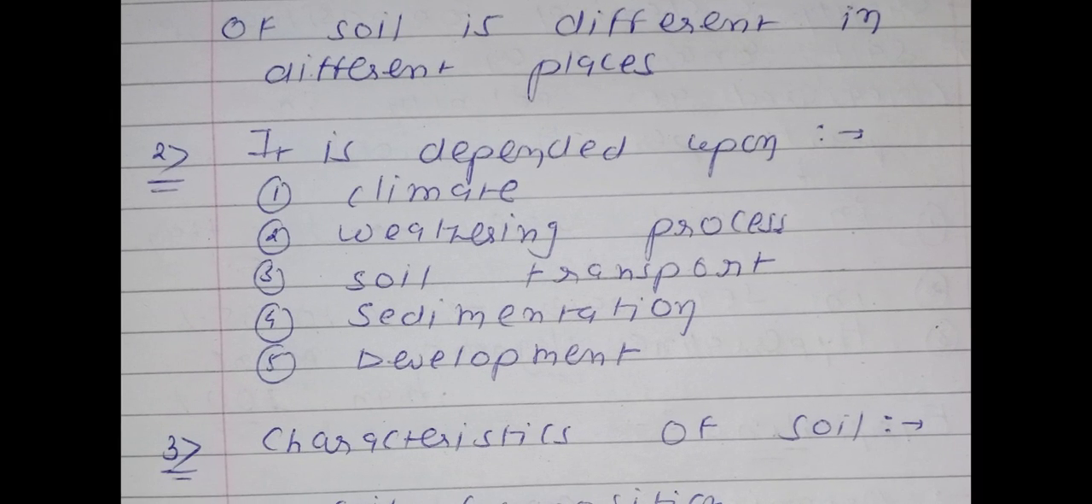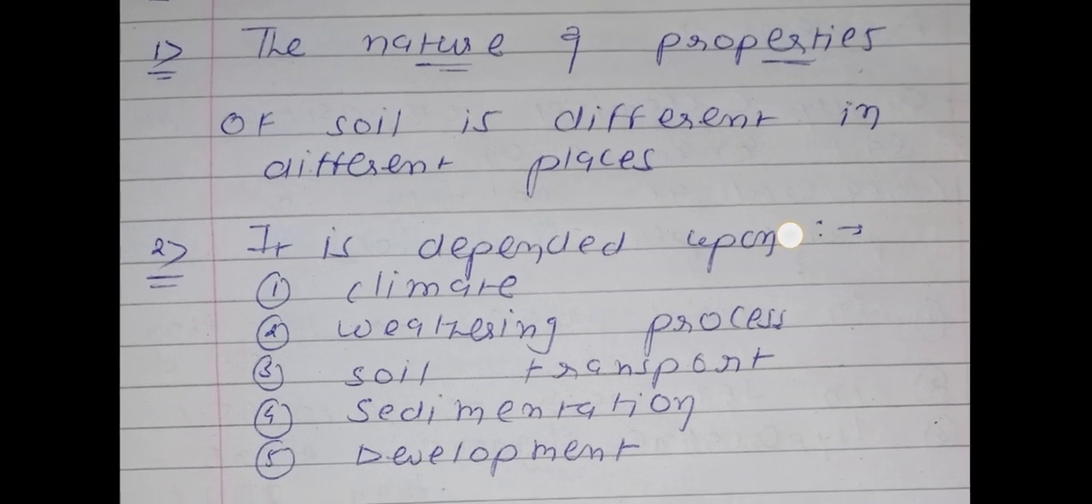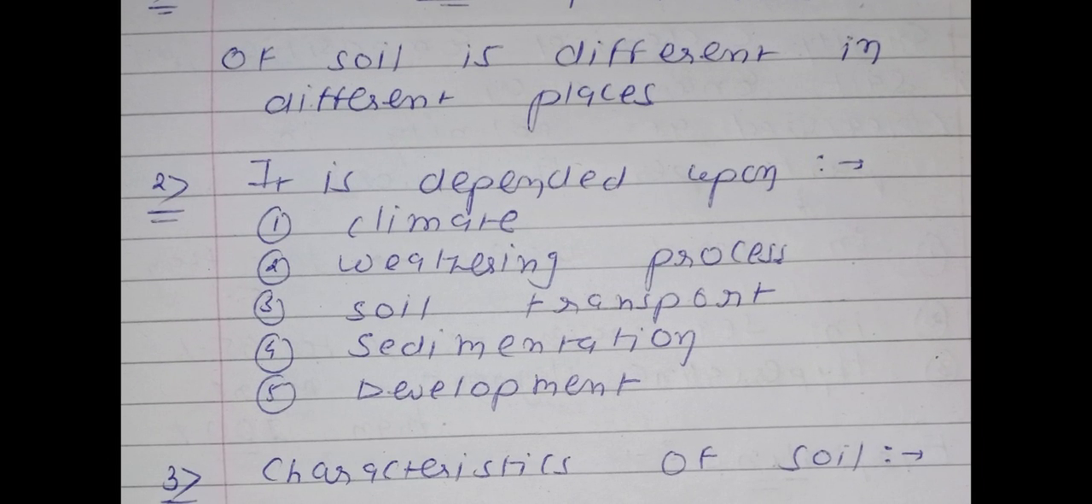See, point number 2, it is dependent. It means the properties as well as the characters, that is nature, properties and characters of soil, are dependent upon 5 main things. First one is climate, meaning the outer surrounding environment. Second one is the weathering process. See, weathering is one type of process which occurs during the formation of soil.